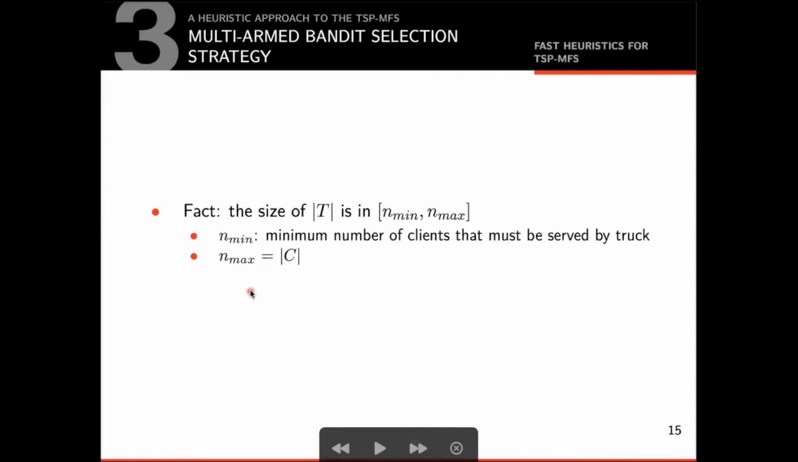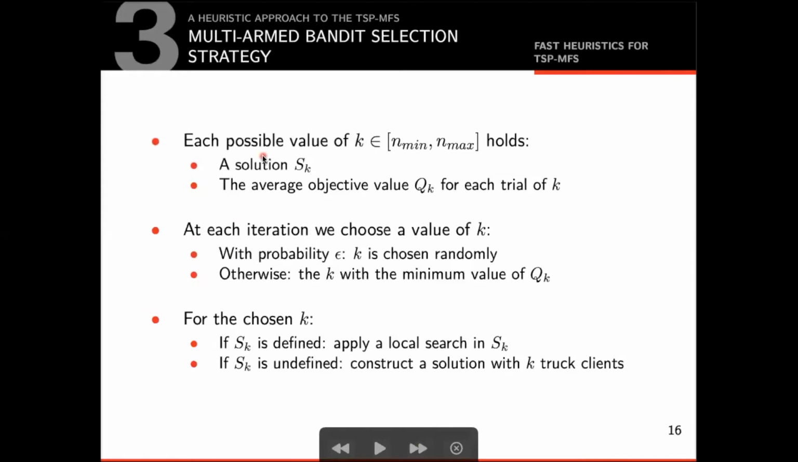The multi-armed bandit selection strategy is motivated by the fact that the number of truck customers of an optimal solution lies in a finite interval of values. More specifically, for a given instance, the value lies in an interval that is bounded by the minimum number of clients that must be serviced by the truck and the number of clients of the instance. More information about how to calculate the minimum number of clients that must be serviced by the truck is available in our article. With this fact in mind, we create a solution sk for each possible value of k. In addition, we also keep track of the average objective value of sk for each trial of k. Let's call this value qk.